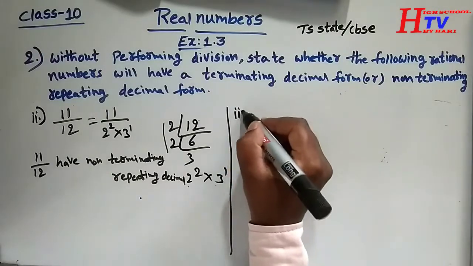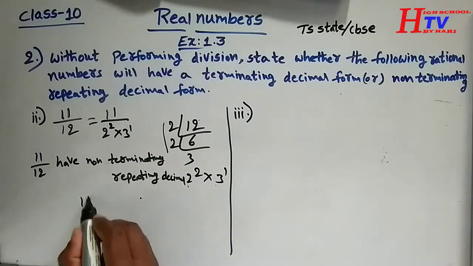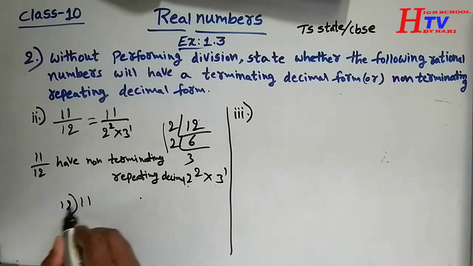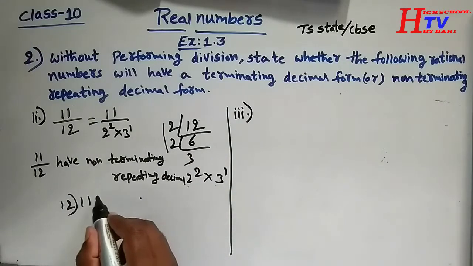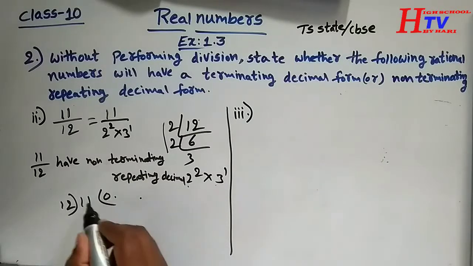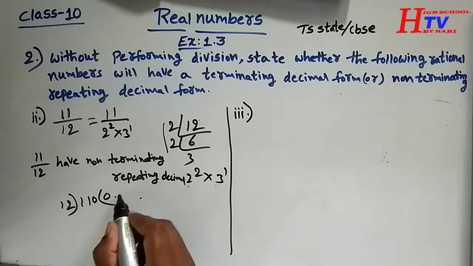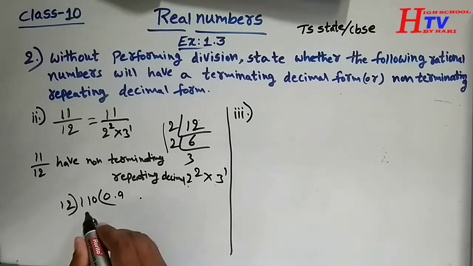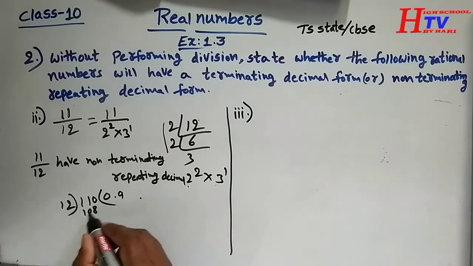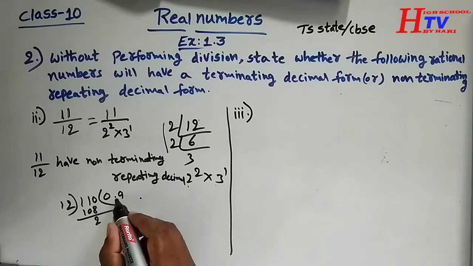Here we can also check this by doing division. 11 by 12, if you have doubt, check this. 12 into 0.0. 12 nines are 108. 110 minus 108 is 2. Already the decimal point is there.